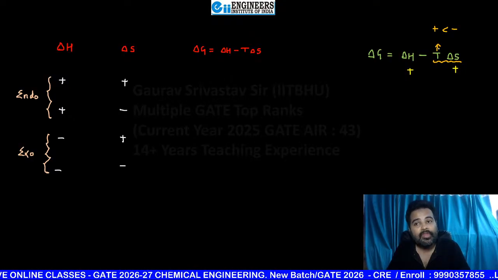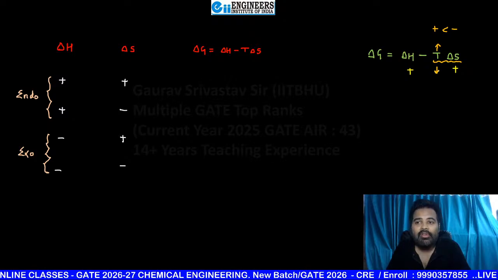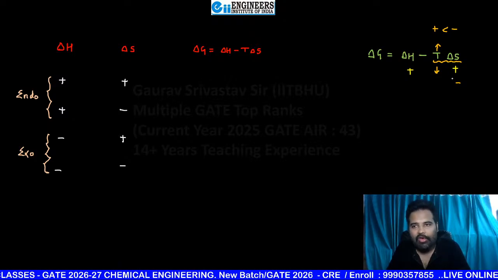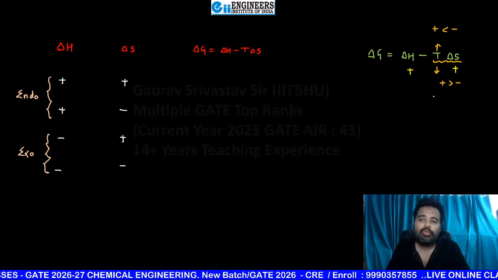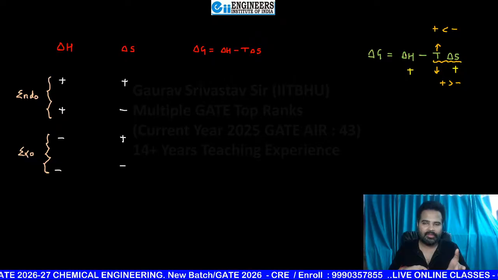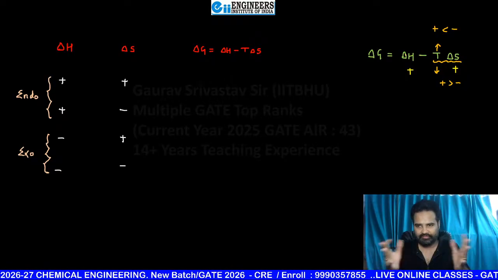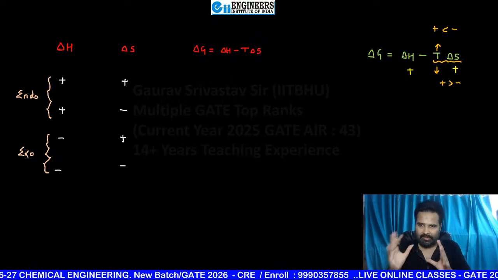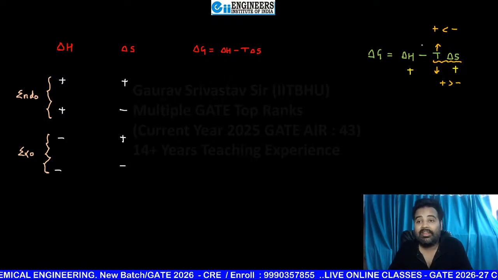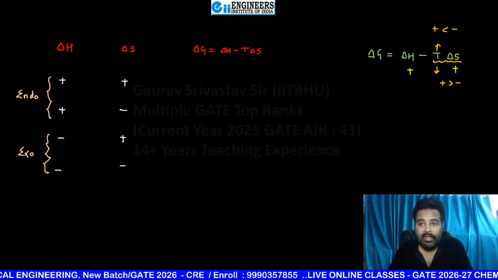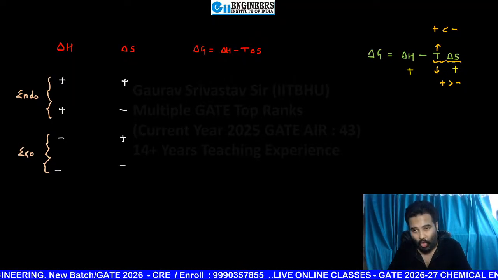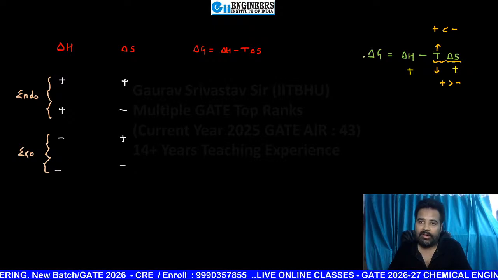And when T has a lower value, then the negative value T delta S will be less than the positive value. Here you are subtracting something from delta H, and if you are subtracting a larger value, definitely the overall sign comes out negative. If you write low temperature, then delta G will be positive.